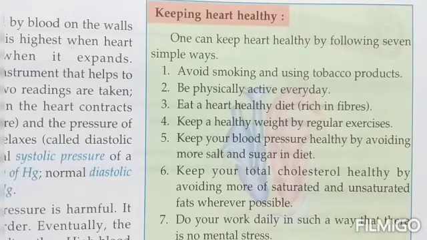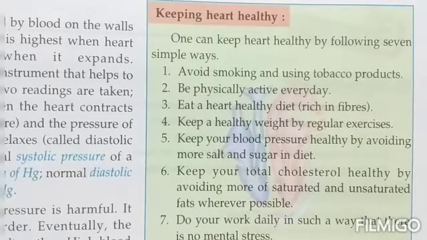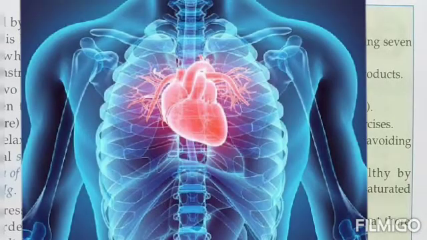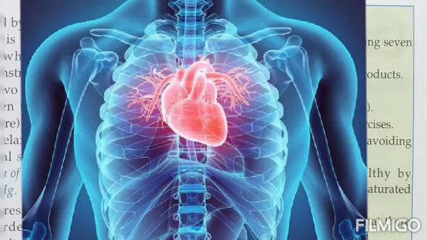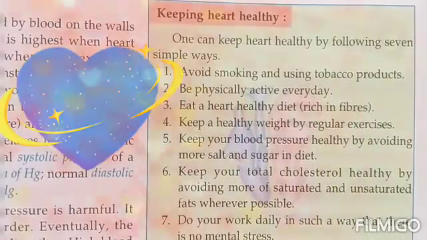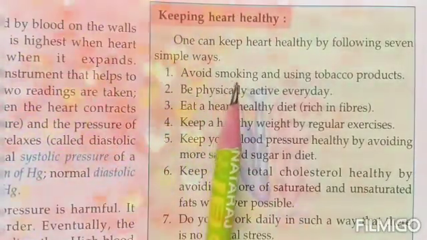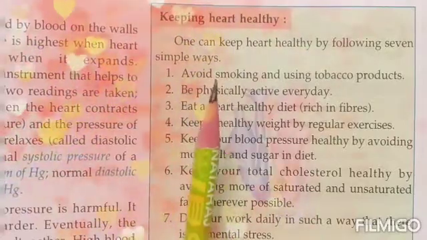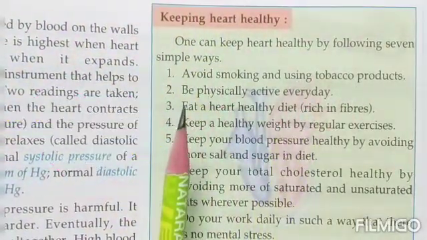Now, when we know, children, after reading the chapter, that our heart is a very, very important organ of our body, then how can you keep your heart healthy? Now, there are certain ways and tips in which we can keep our heart healthy. First, avoid smoking and using tobacco products. Now, I know you don't smoke and neither do you use tobacco products, but you can advise your father or uncles, whoever is smoking or using tobacco, that it is not good for your heart.